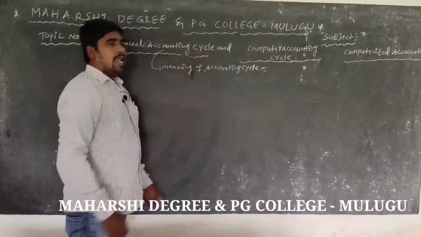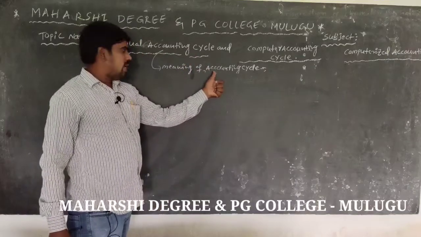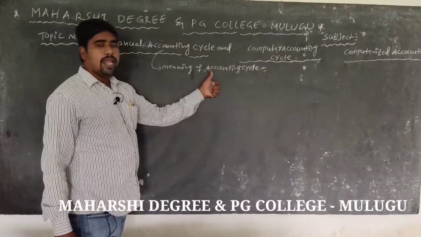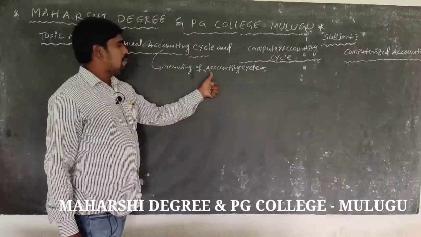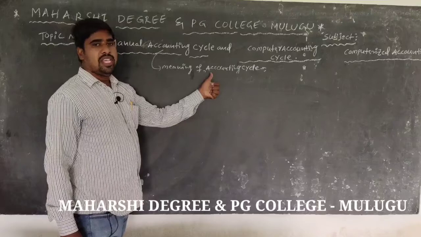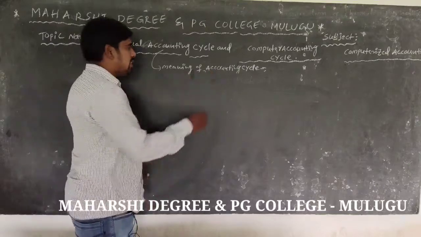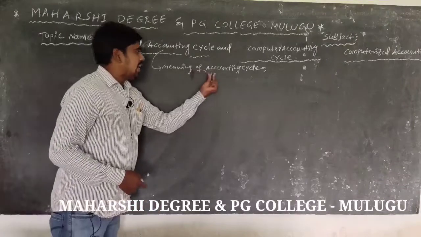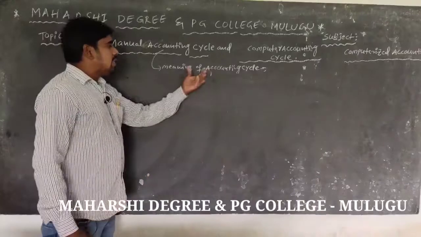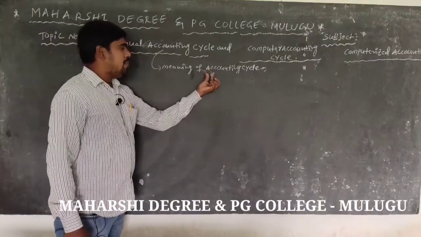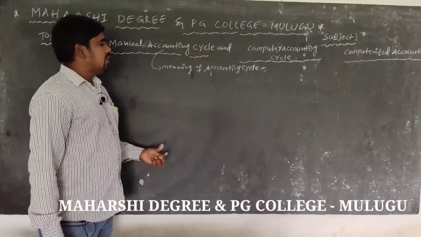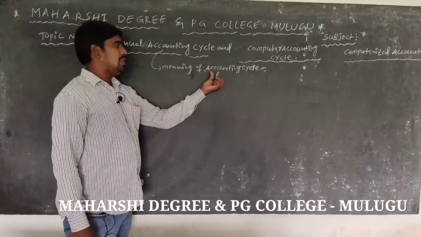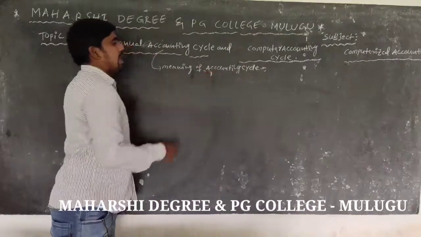Accounting cycle is a process of step by step recording, summarizing and classification of business events. It is called the accounting cycle.